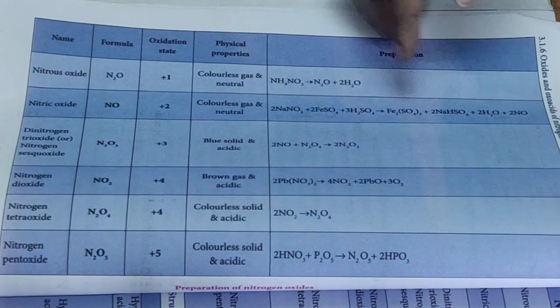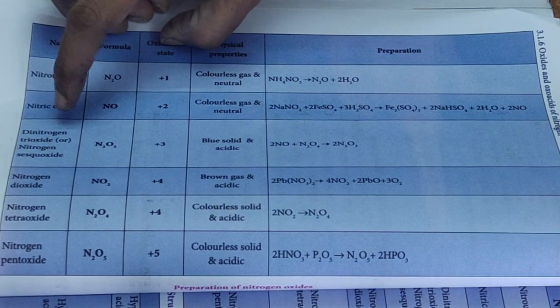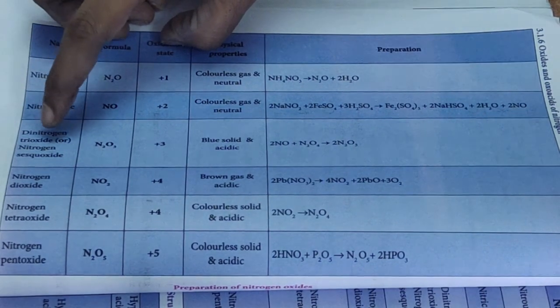And move on to dinitrogen trioxide, which is also called nitrogen sesquioxide.